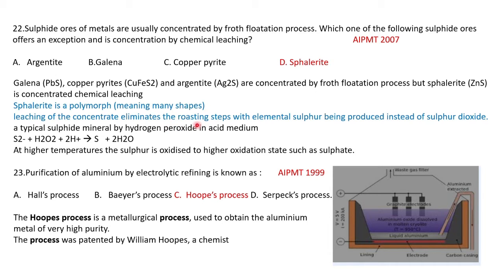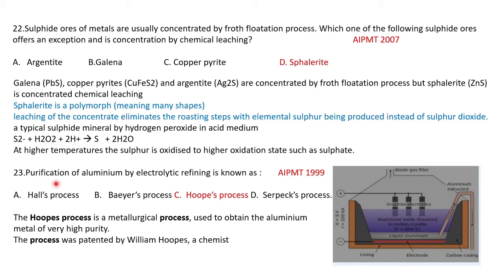Roasting is an oxidation step, heated in the presence of oxygen. Here elemental sulfur is obtained and produced instead of sulfur dioxide. Actually sulfur dioxide should evaporate, but here elemental sulfur is obtained because of this behavior. So this is separated by chemical leaching.